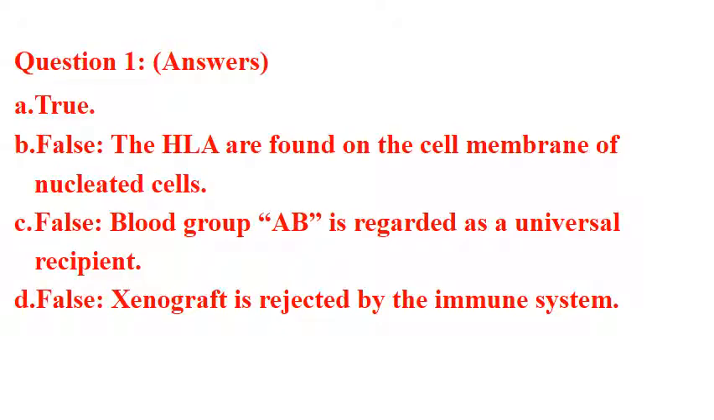Xenograft is rejected by the immune system. Can you read the answers of question 1? Question 1 answers: A, true. B, false. The HLA are found in the cell membrane of nucleated cells. C, false. Blood group AB is regarded as a universal recipient. D, false. Xenograft is rejected by the immune system. Thank you.